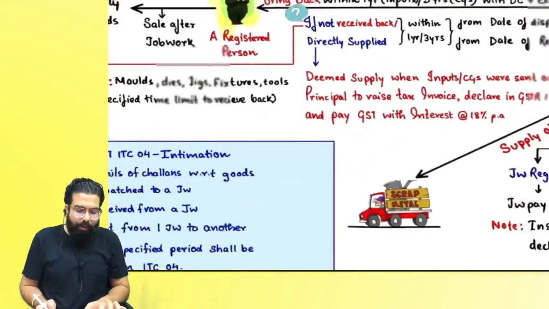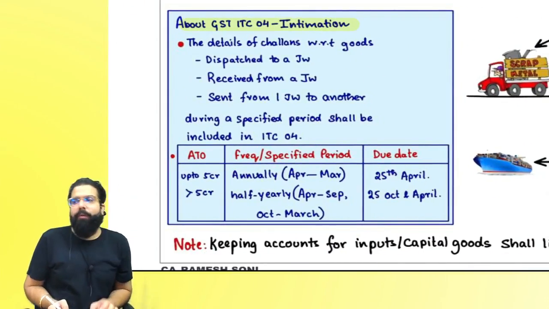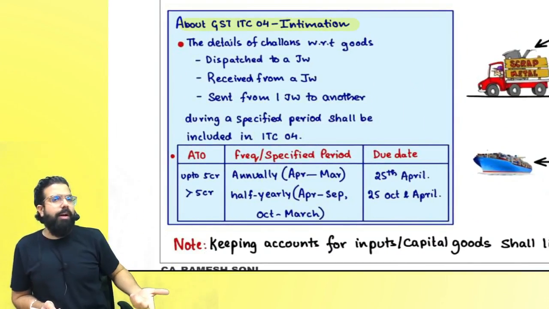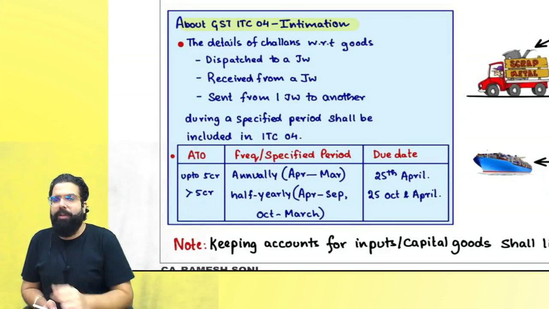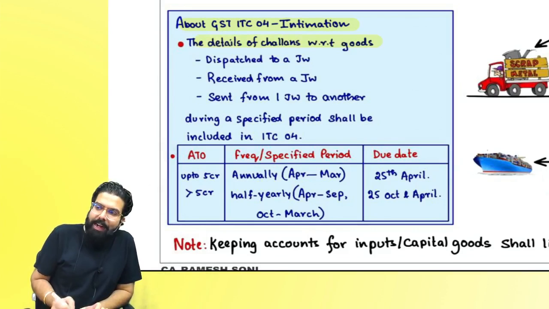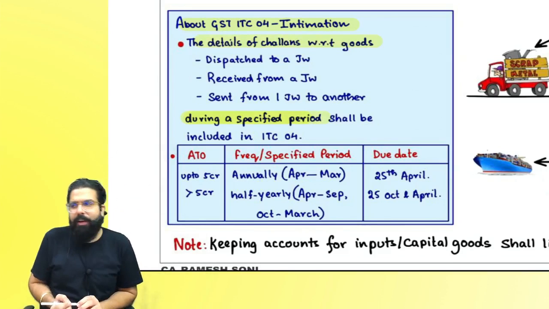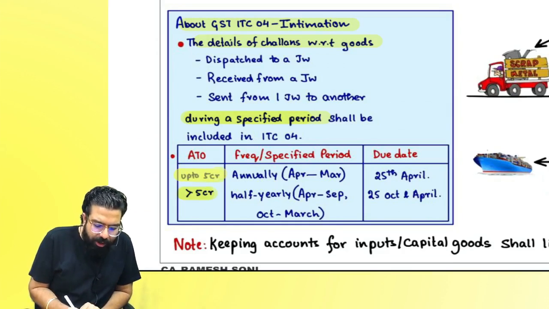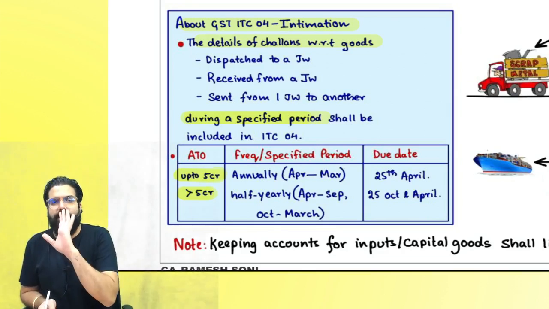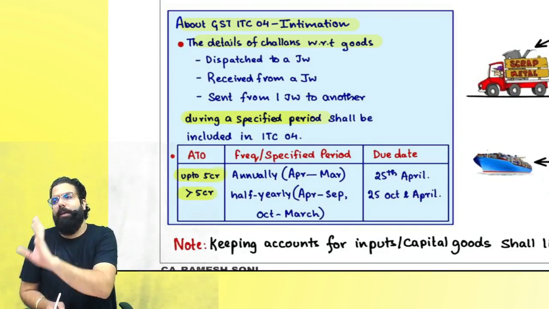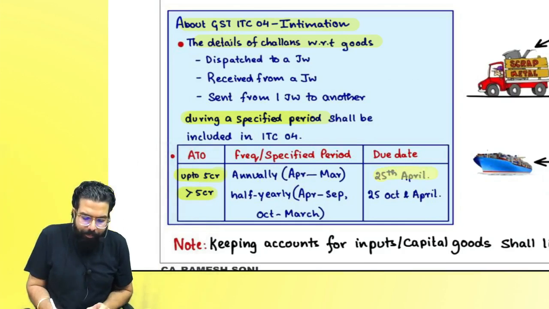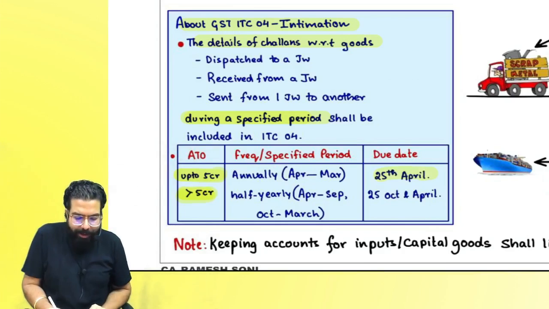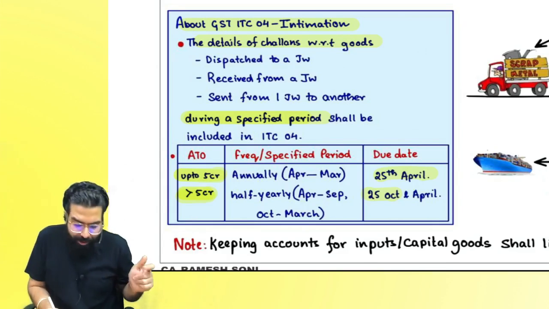GST ITC-04, always remember, is to be filed for all the goods you have sent to job work, received from the job work, and sent by one job worker to another job worker and then received back. All those details have to be given in ITC-04 for a specified period. If your turnover is up to 5 crore, you are a small person, and you will file the intimation annually by 25th April. But if your turnover is greater than 5 crore, you will file the intimation half yearly: April to September by 25th October, and October to March by 25th April.